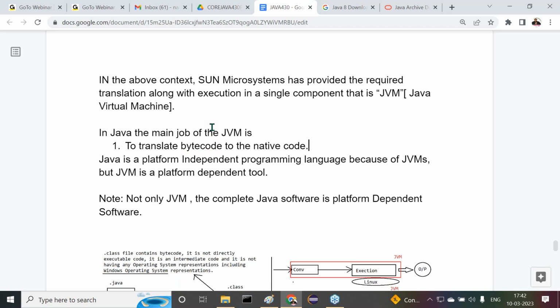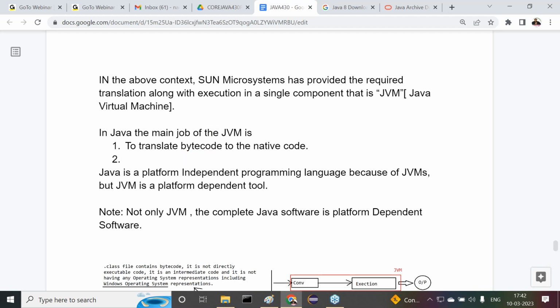Native code is the local operating system represented code. Second one is to execute the native code, the translated code. They are the responsibilities of the JVM. Next, Java is a platform independent programming language because of JVM only. But JVM is platform dependent.